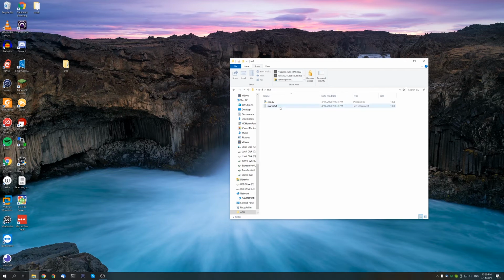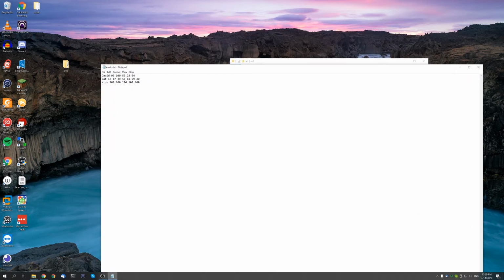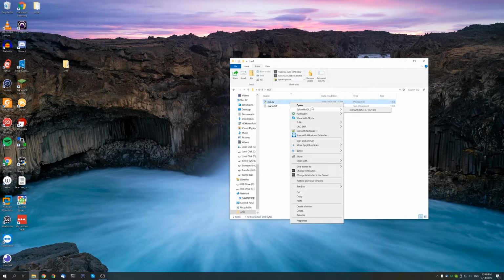So what I have here is a text file called marks, and I have the exact same format as the input file that we did with the console. So we have the name, and after we have their grades separated by spaces. This is a common way of specifying information. Another one is called CSV. That stands for comma separated value. So instead of using spaces, you'll use commas, because words and sentences can have spaces, right? So sometimes it can get confusing. But let's just open up this example now.